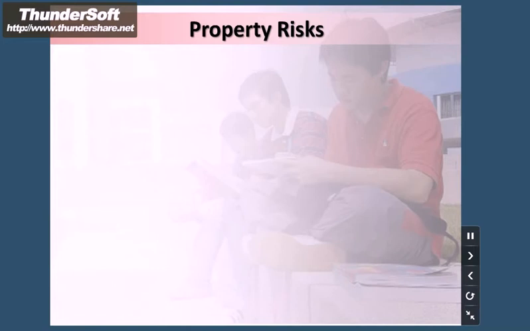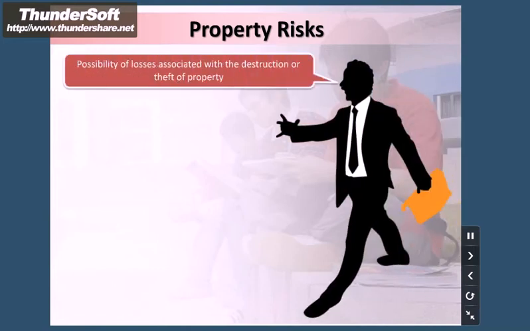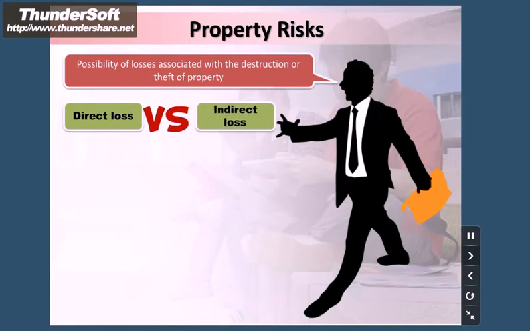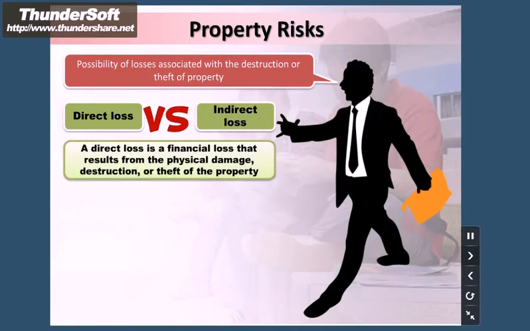Property risks: possibility of losses associated with the destruction or theft of property. Direct loss versus indirect loss. A direct loss is a financial loss that results from the physical damage, destruction, or theft of the property. For example, fire damage to a home.